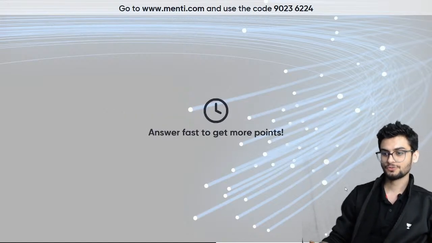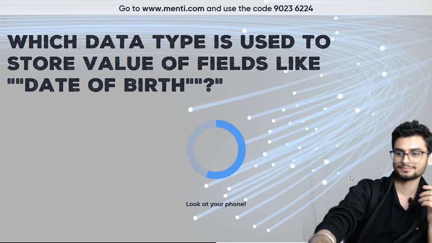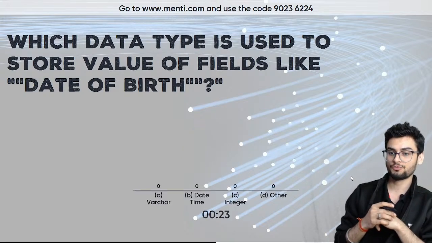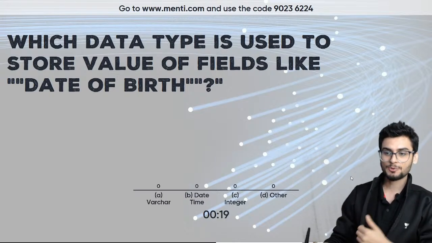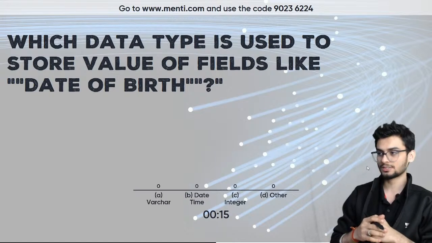Okay, so for question number 14 on your screens. Which data type is used to store value of fields like date of birth? If you have to store someone's date of birth or birthday, which data type will you use? Variable character, date, time, integer or something else?